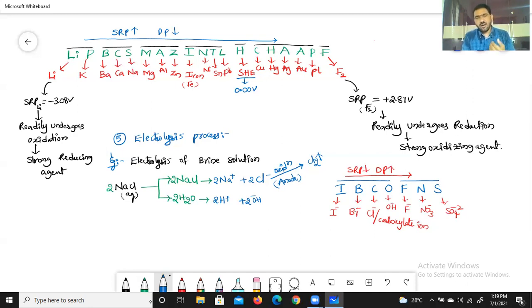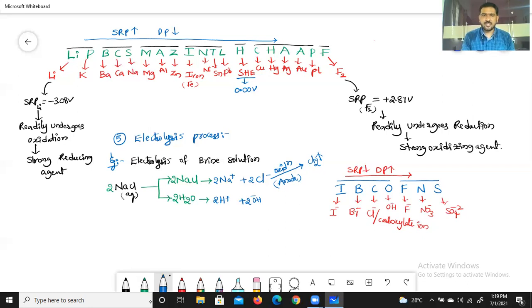Among these two, with respect to discharge potential, which undergoes discharge first? Na plus and H plus both are there. That we can find out by using this electrochemical series. This is the application of the electrochemical series.